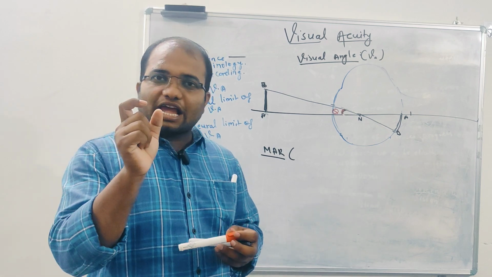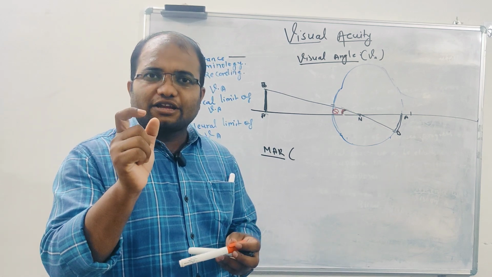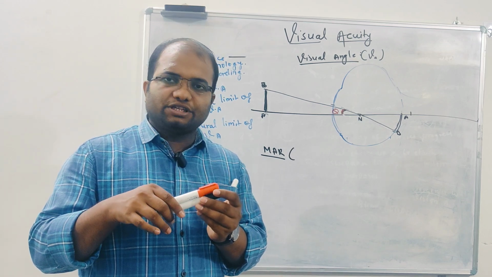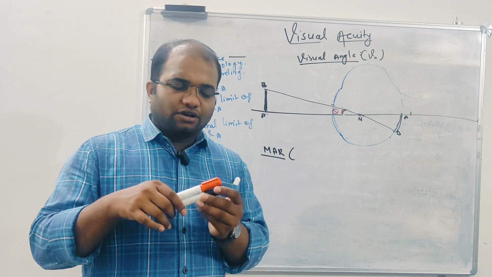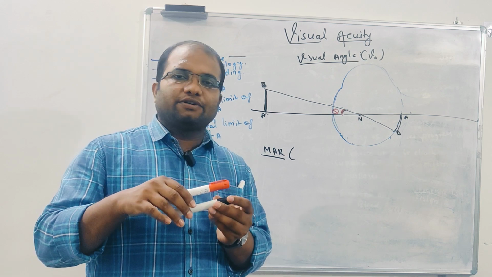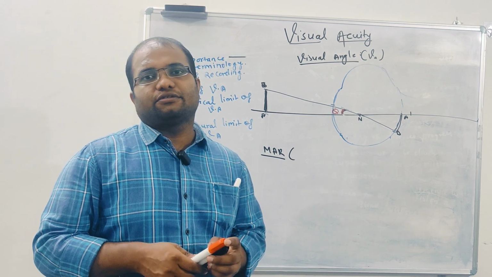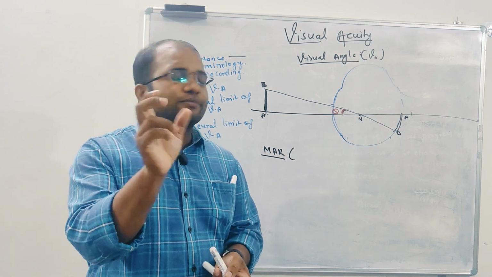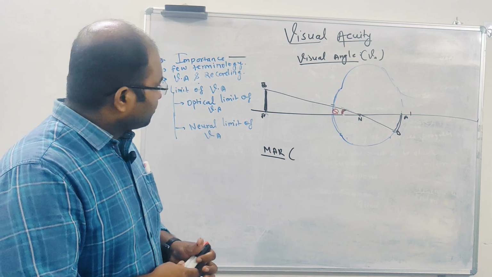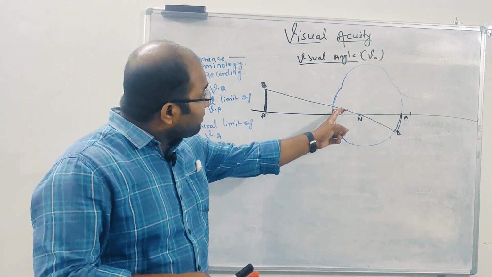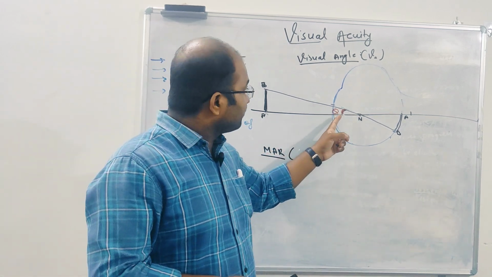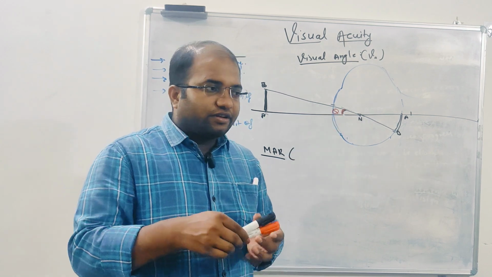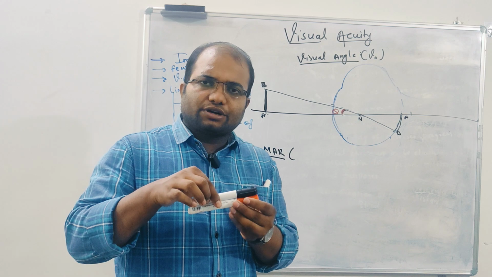There is some threshold of angle above which it can be perceived as two, and below which it is perceived as one. You are getting it? That means there is some cutoff value. We'll go into detail about this. So MAR is some minimum angle below which it cannot be separated as two, it will be seen as one.